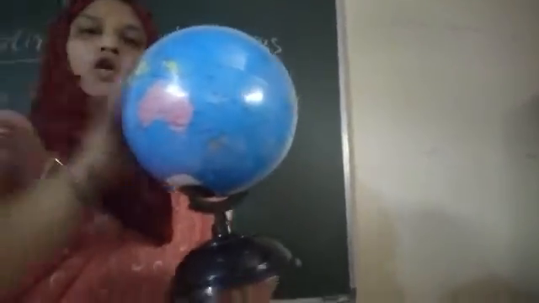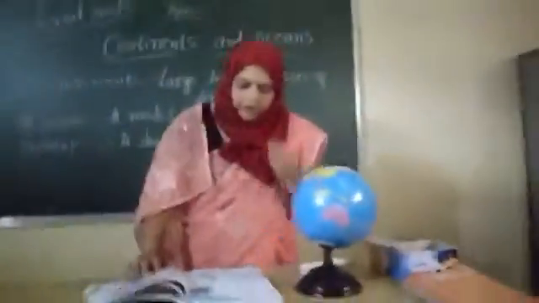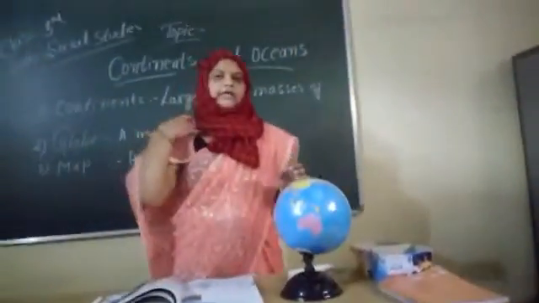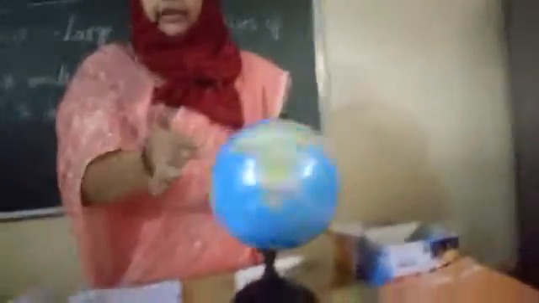This place here. So it is a globe. The model of the earth is called a globe. It is round like the earth.